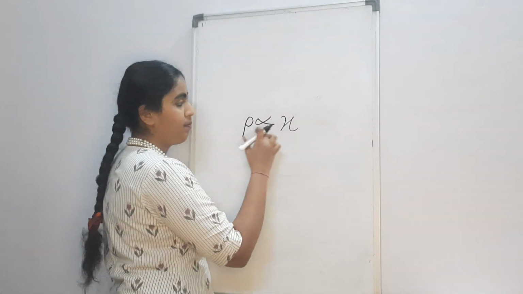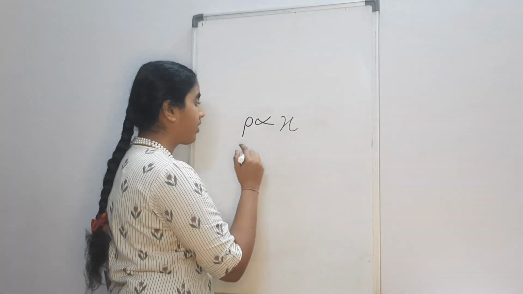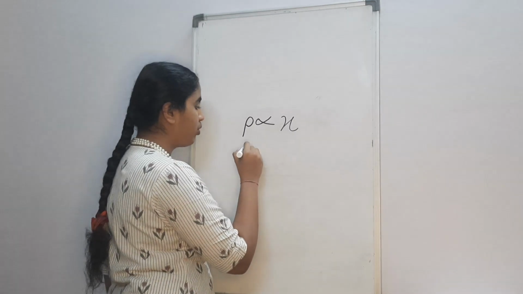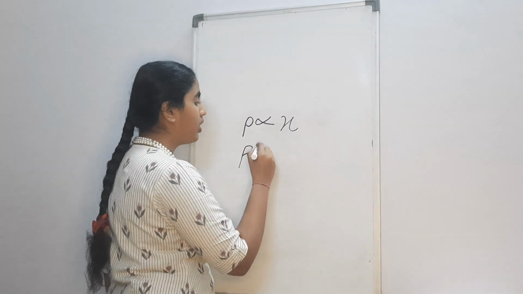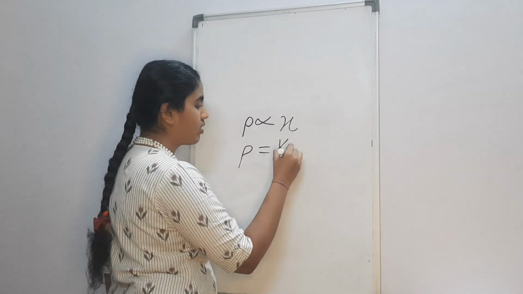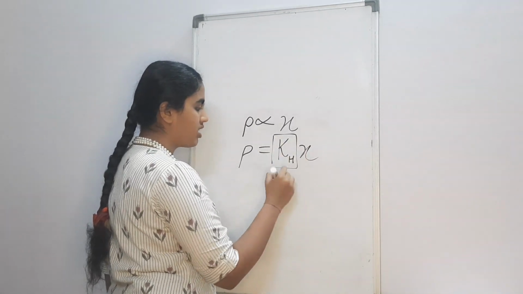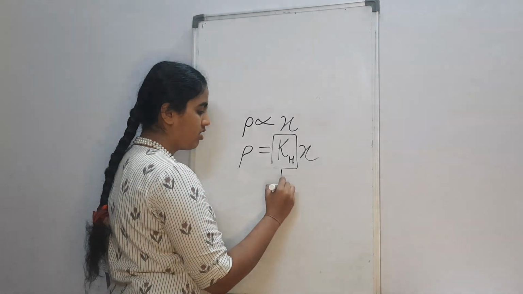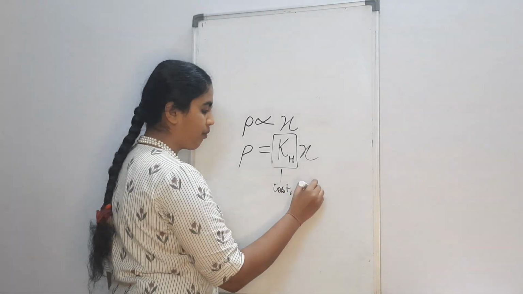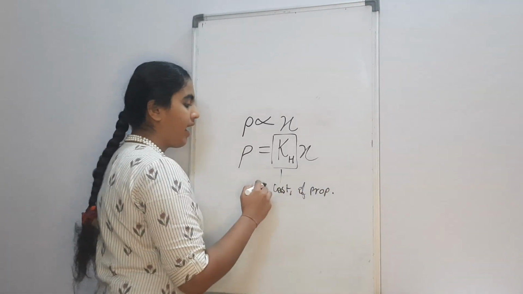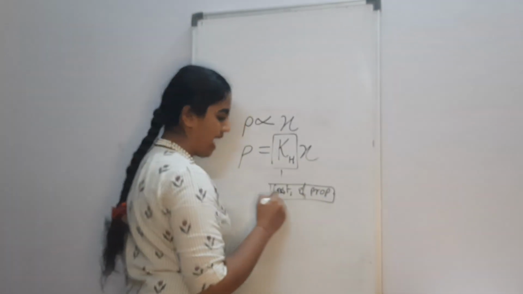So, small p directly proportional to xi. Then if we have to remove the proportionality sign, we go p is equal to KH xi, where KH is our constant of proportionality. Okay. And it is called the Henry's constant.